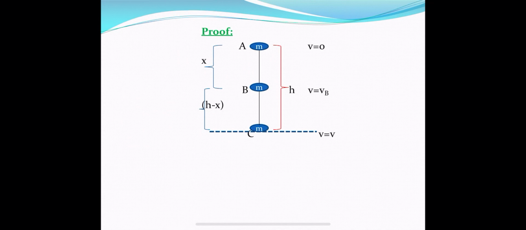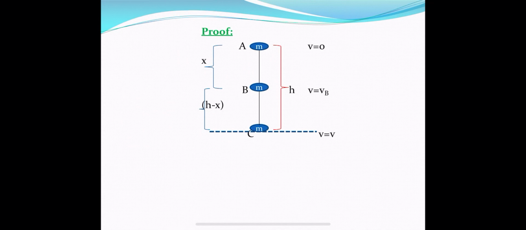They are A, B and C. A is the topmost point at the top of the building, C is the point on the surface of the earth, and B is a point in between A and C. So A is at a height h from the surface of the earth. C is on the surface of the earth, therefore the height is 0, and B is at a distance x from the top of the building. That means the height from the surface of the earth is h minus x.